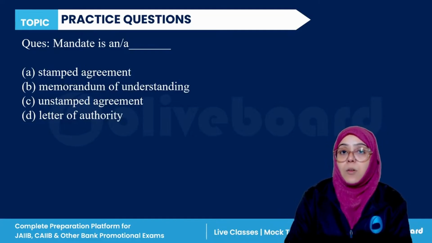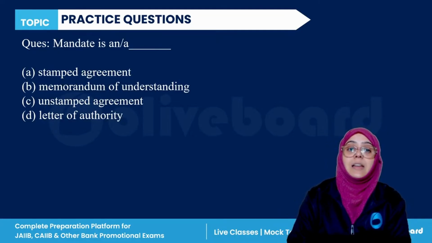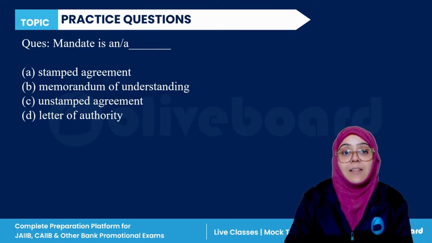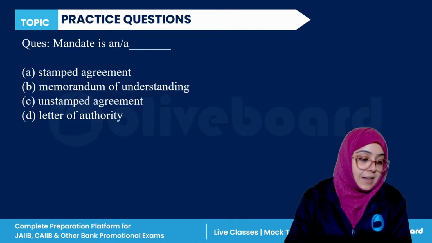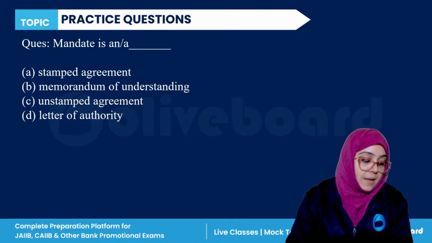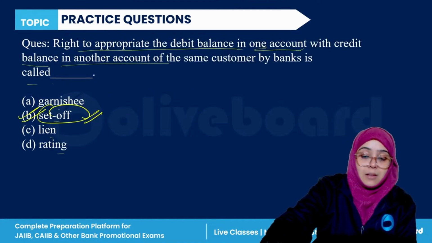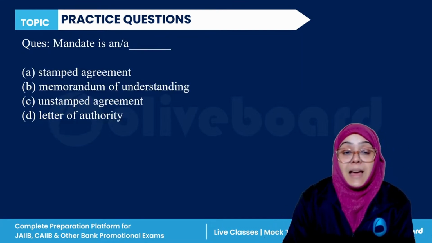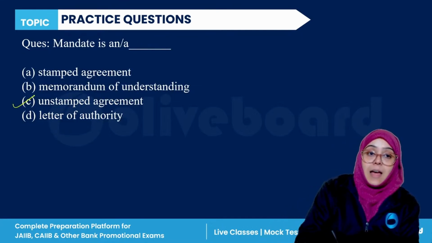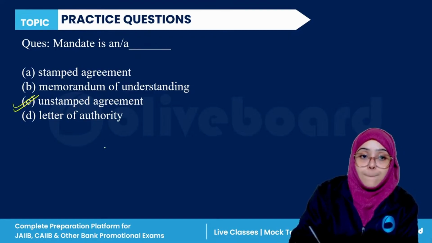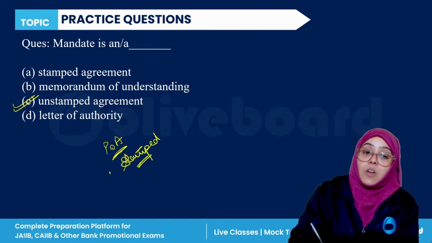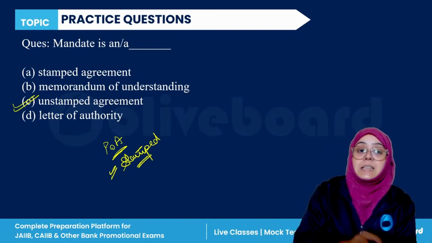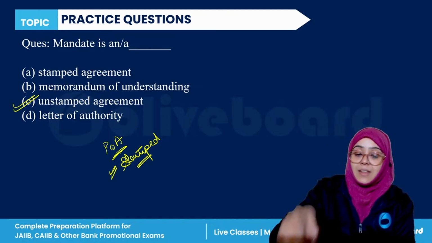Next, mandate is a dash. Stamped agreement, memorandum of understanding, unstamped agreement, or the letter of authority. Mandate is a what? Yes, mandate is an unstamped agreement, while power of attorney is a stamped agreement. I have already given you the difference in detail. Power of attorney is a stamped agreement. Mandate is an unstamped agreement. C is the correct answer.